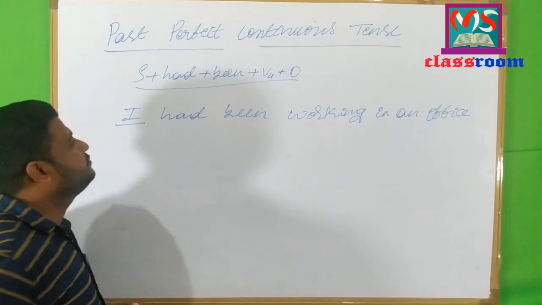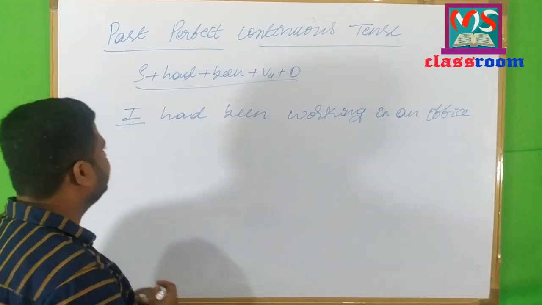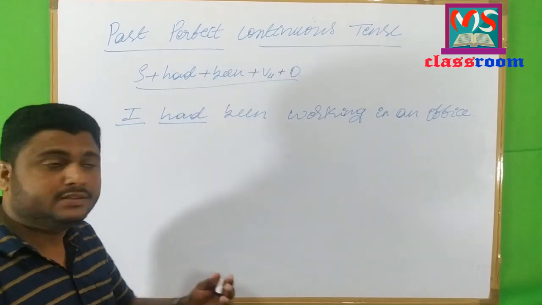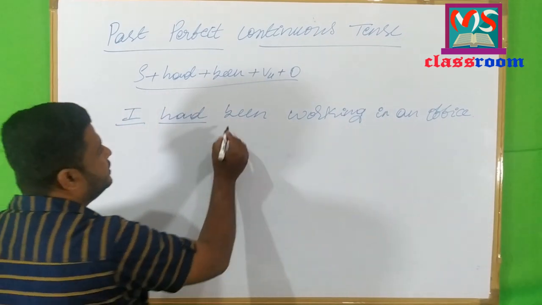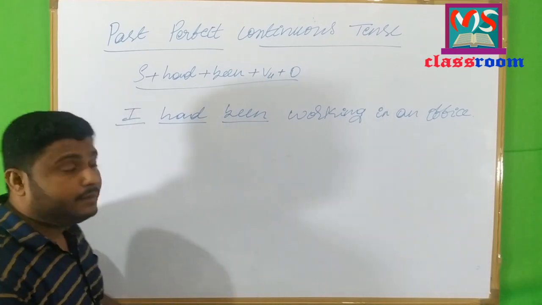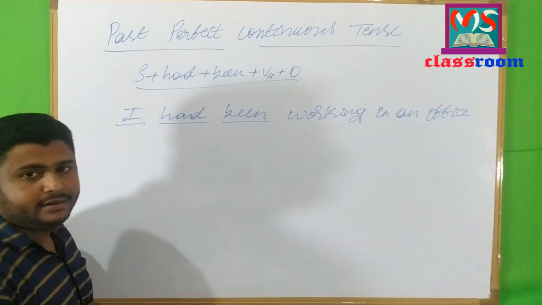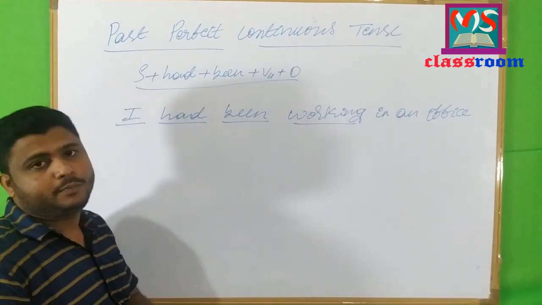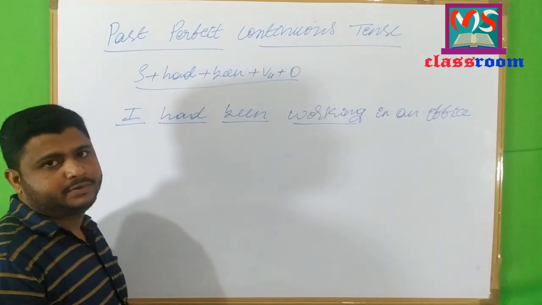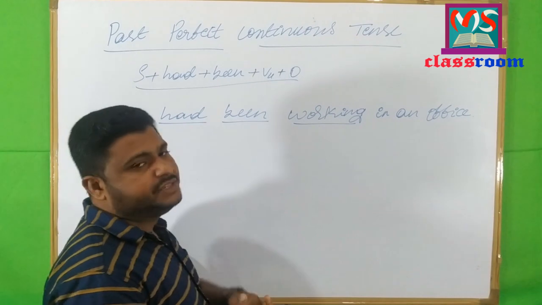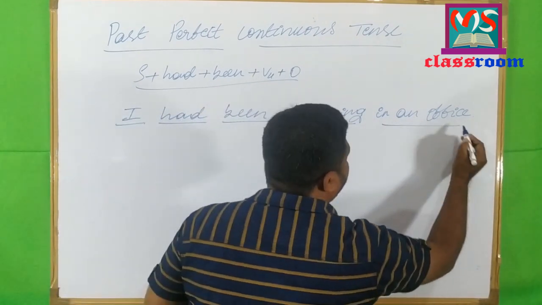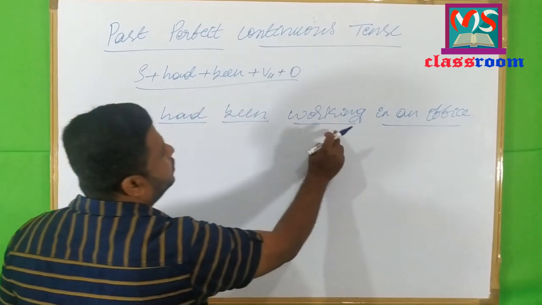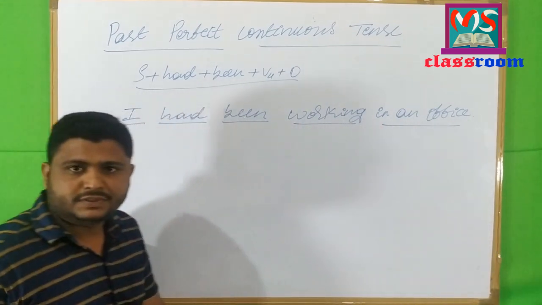I have used the first person singular I, and then the past tense form of the have auxiliary, that is had, and then one more helping verb, that is been, and then the main verb in V4 position or present participle position or ing form, and then the object. Read the sentence. I had been working in an office.